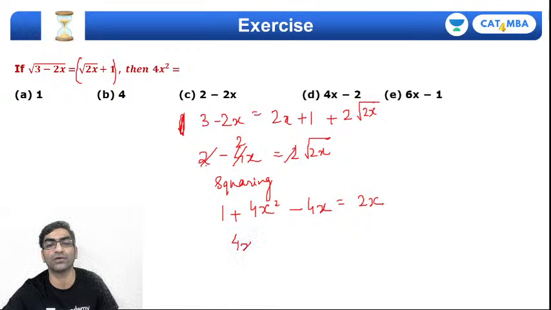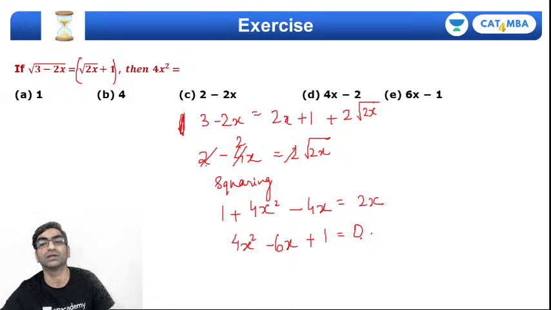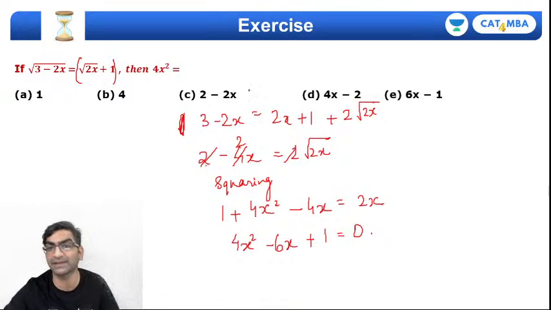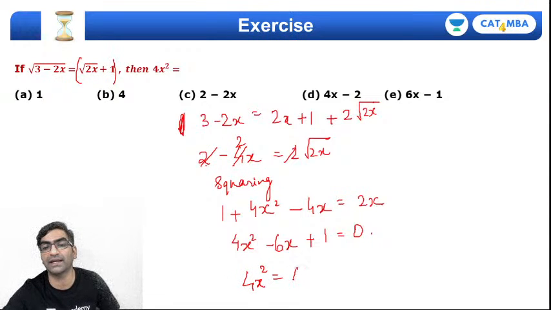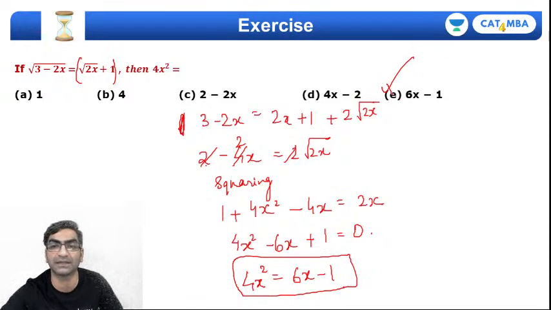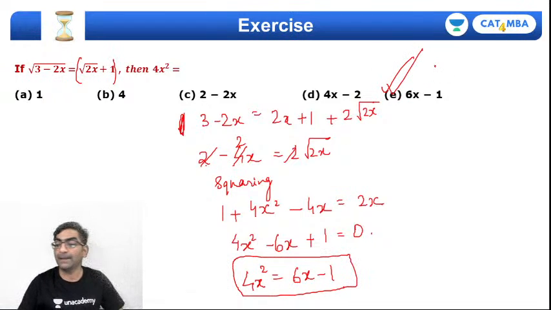So what does it give me? 4x square minus 6x plus 1 equals 0. Okay, but instead of solving this quadratic, I can try out. x equal to 1 doesn't work out. x equal to 4 also doesn't work out. In fact, it's probably going to be in terms of x, which means directly calculate 4x square. That will be 6x minus 1. Do I have that in the option choices? Yes, I do. Option E is the correct choice, right?